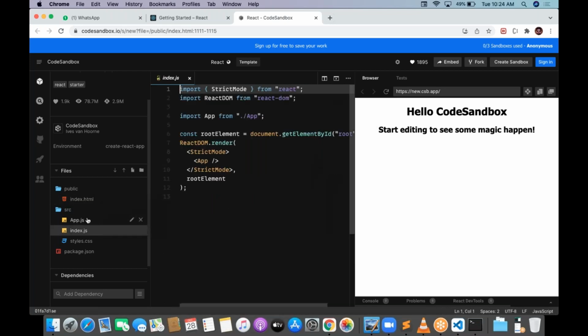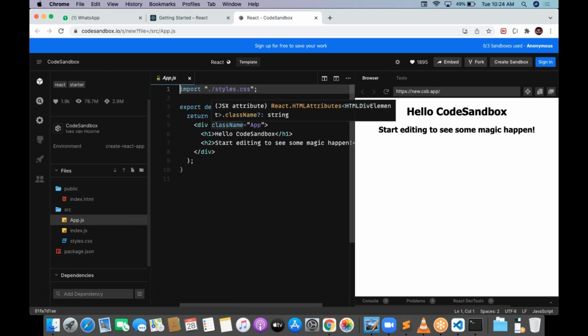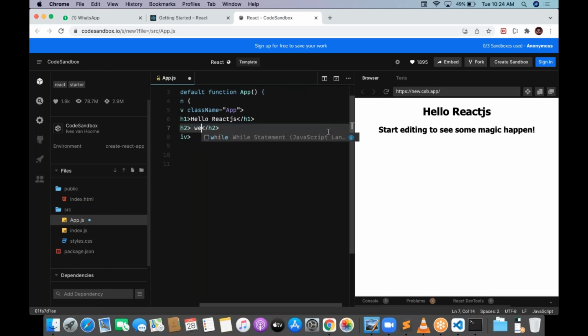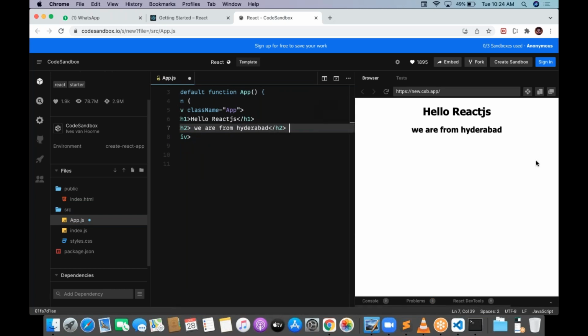Okay. Next, App.js. App.js has some structure. A div is there, and inside the div an h1 and h2 are there. So Hello React. I'm just writing something: Hello React.js. We are from Hyderabad. Did it change or not? It changed in the browser, where you can see the output. You can practice with the sandbox also.